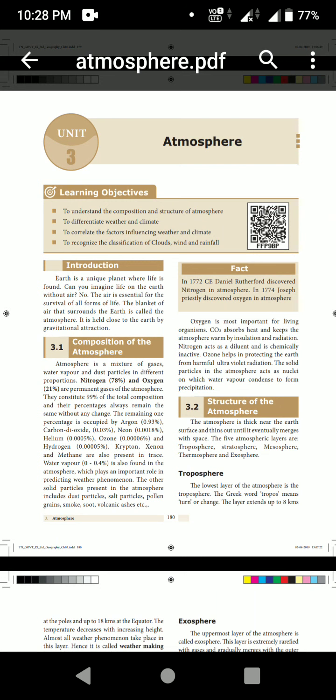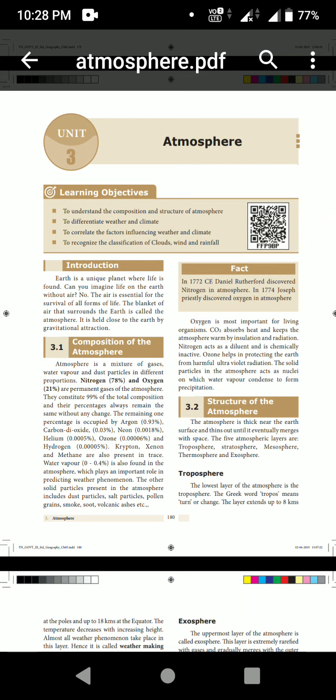Sometimes they may ask the question, which are the two permanent gases of the atmosphere? Nitrogen and oxygen. They constitute 99 percent of the total composition, and the percentage always remains the same without any change.